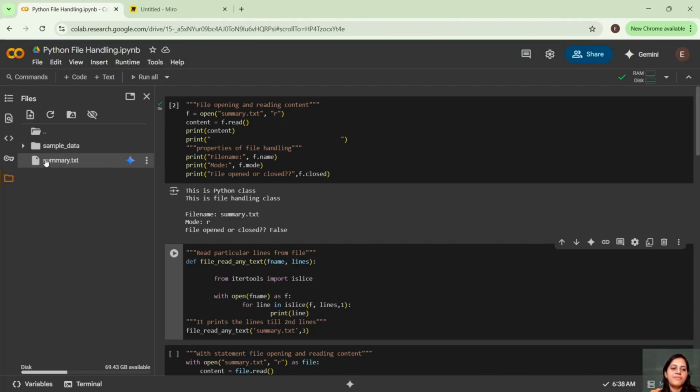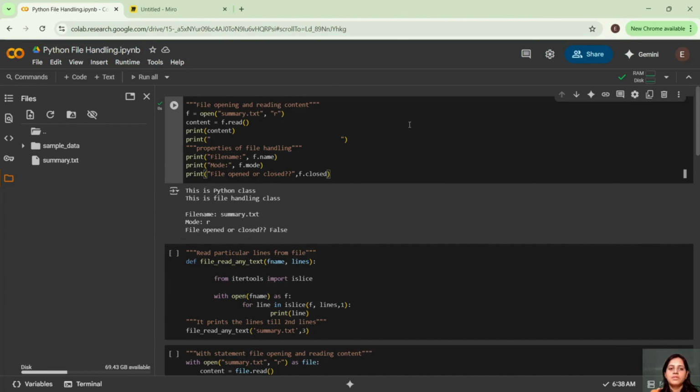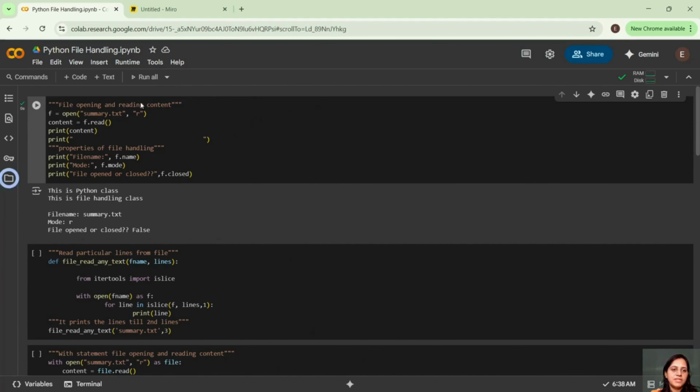Similarly, I have created a summary.txt file just to show you an example. In my first example, I'm opening a file, my summary text. I'm keeping the file in a variable f, then opening the file in read mode. Then I'm reading the content, saving it in a variable content, and printing that content.